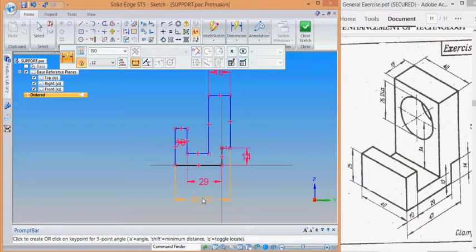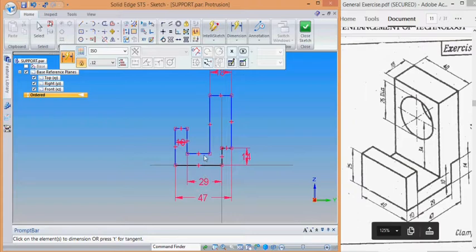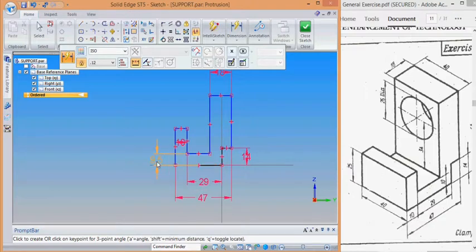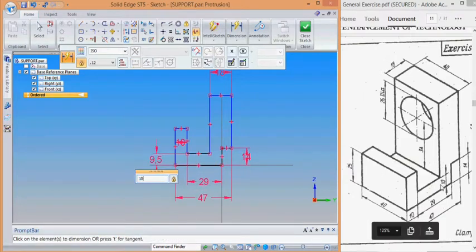This line's distance is 10, so here 10, enter. Then this height is 25. That's why I give the dimension 25.